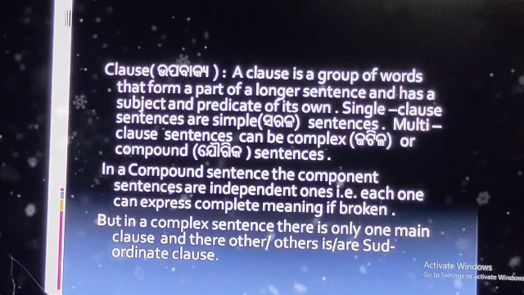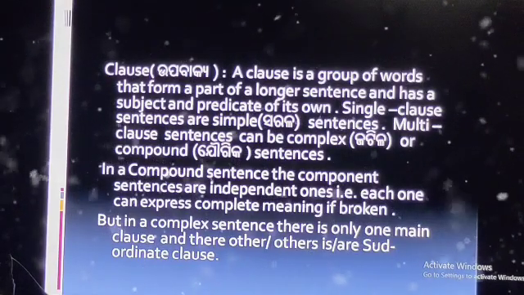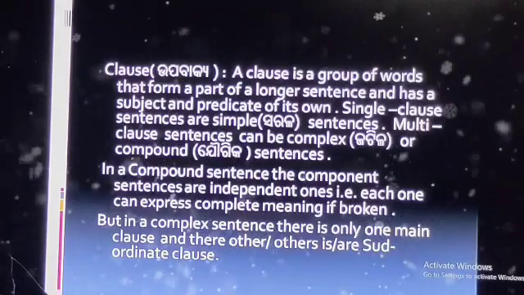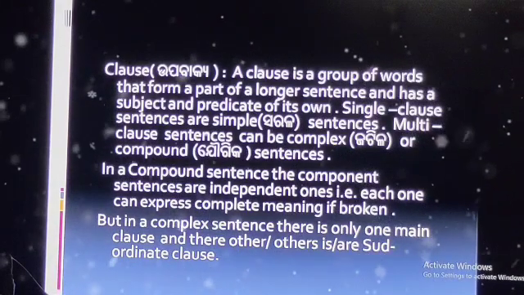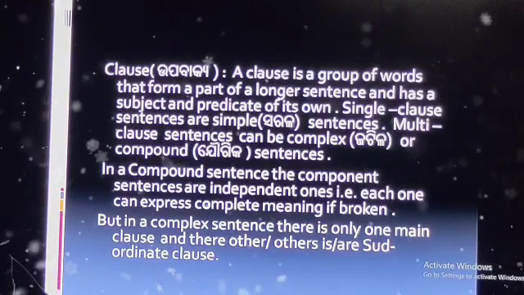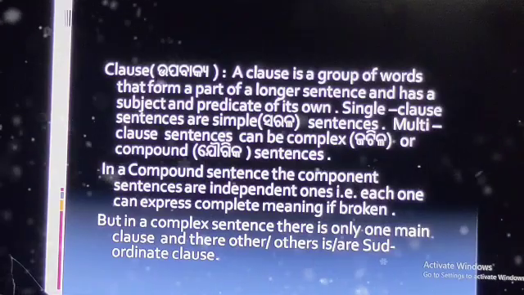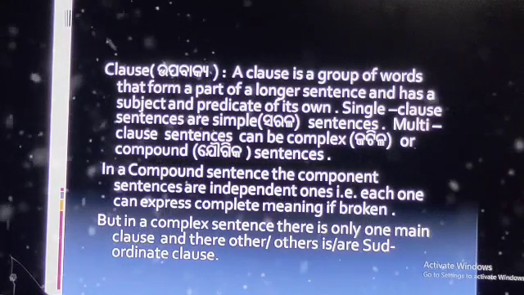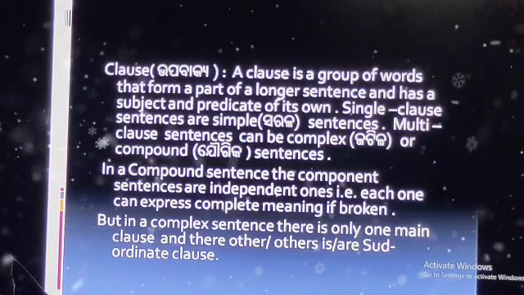A simple sentence is a sentence which contains only one finite verb and no conjunctions. We will discuss finite verbs and non-finite verbs in our next course, and also what conjunctions are.